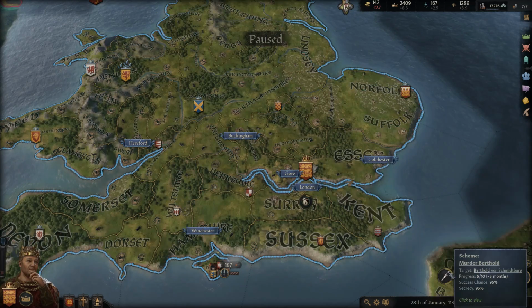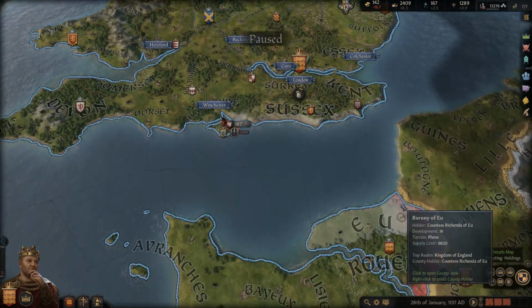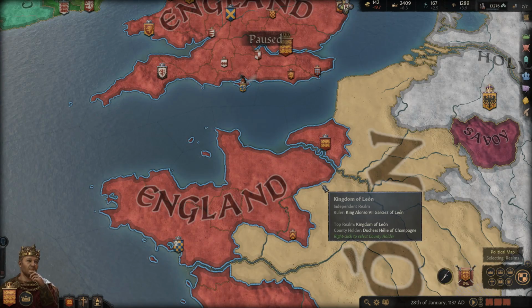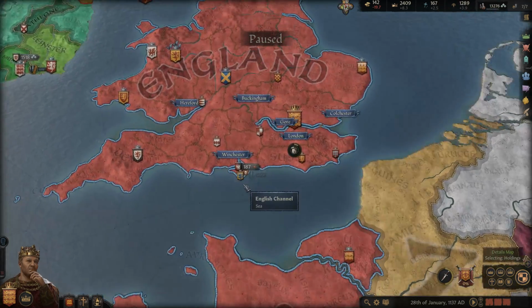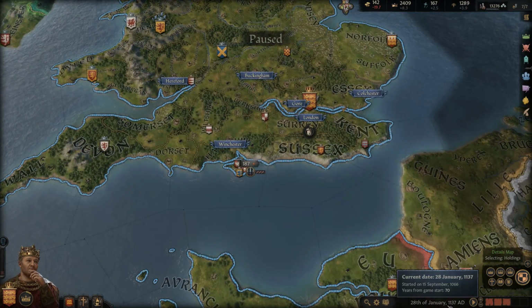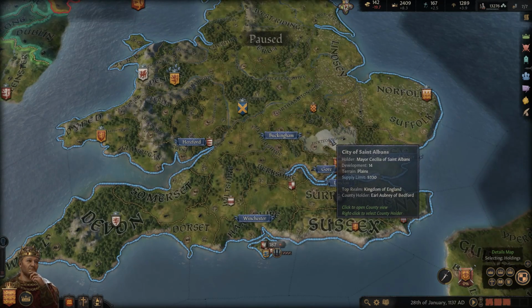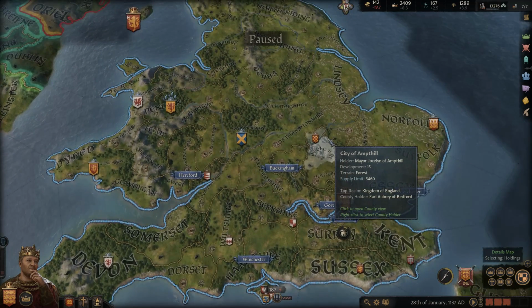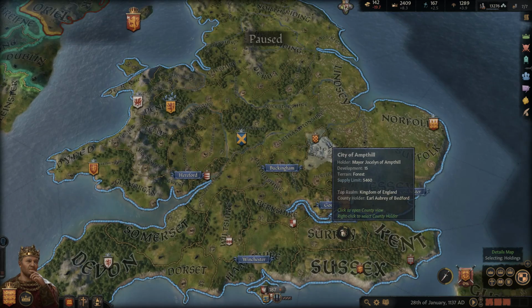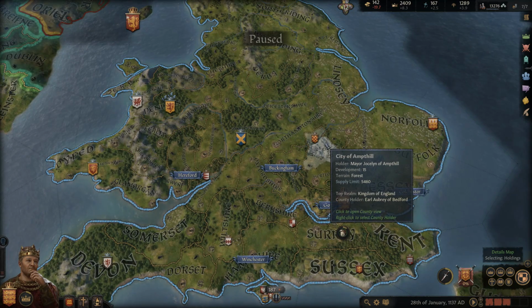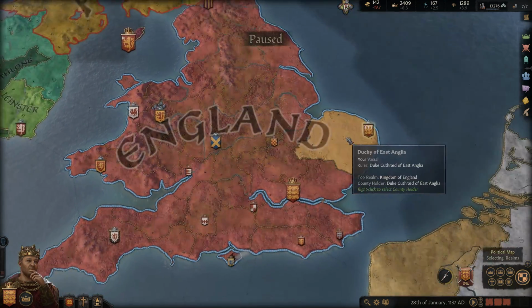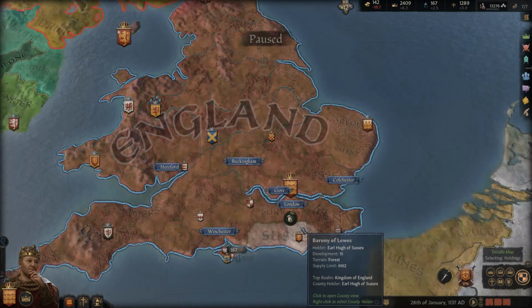So in 1135, he was crowned king, and Matilda would be in France. She was in her husband's lands for several years, kind of just planning out her moves and what she was going to do. She wouldn't invade England until 1139. That's when she would invade and start the Civil War, which would last for many, many years. Again, I won't go too much into Stephen and Matilda because we already briefly discussed them in a previous video, but I did want to fill you guys in on where we're at right now.